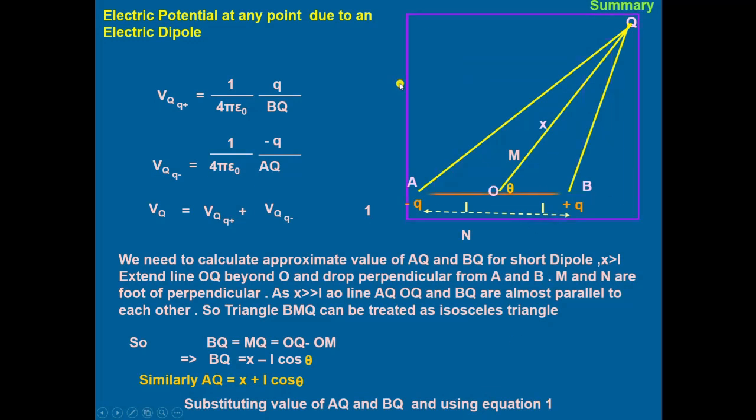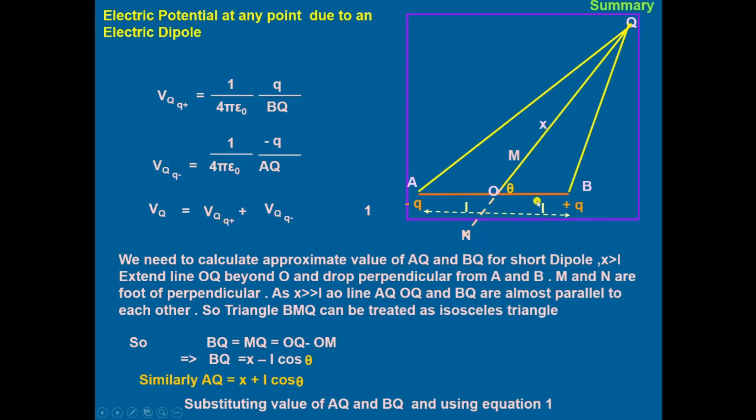We have calculated the electric potential at any point due to an electric dipole. We have taken the two charges Q positive and Q negative at A and B, and Q, capital Q, is a position at a distance of x from the center of the dipole. Then the potential at Q will be the sum of the potentials because of the Q negative and Q positive at A and B.